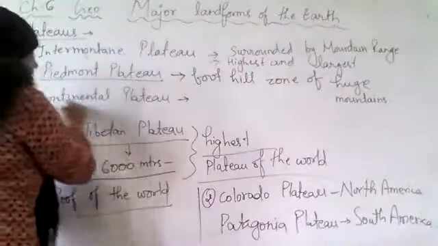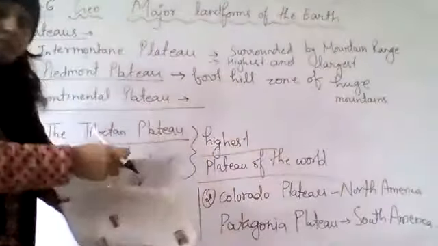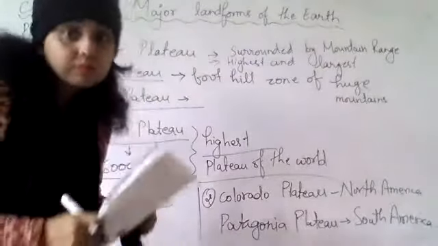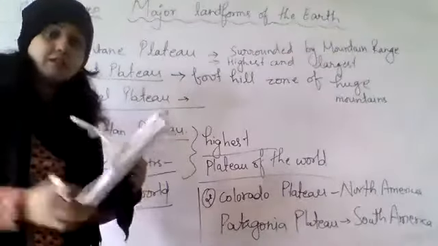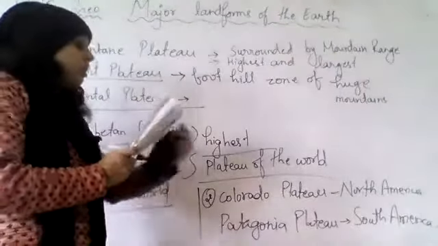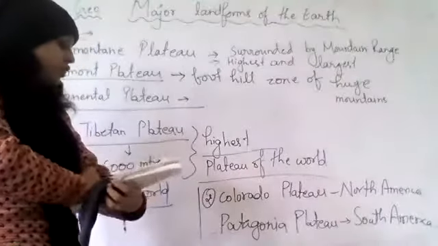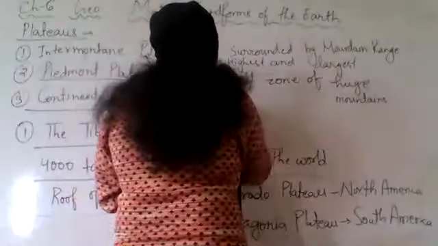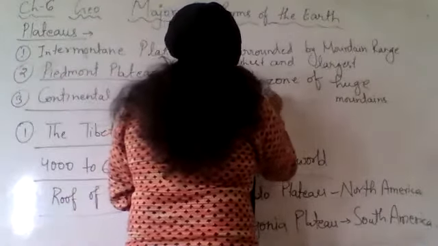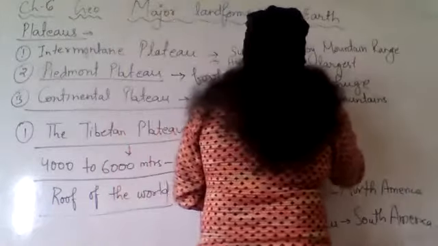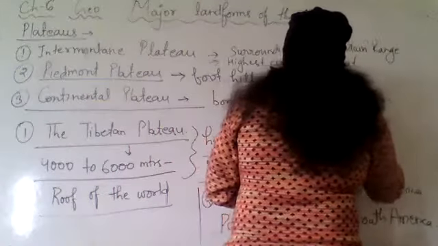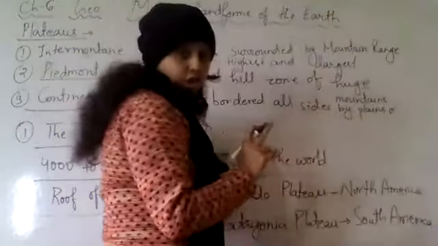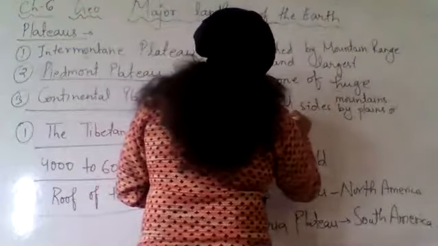Next is continental plateau. Till here, anyone, any question? If you have any question, please ask. Okay. Now this continental plateau, if you see, it is bordered on all sides by plains or oceans.